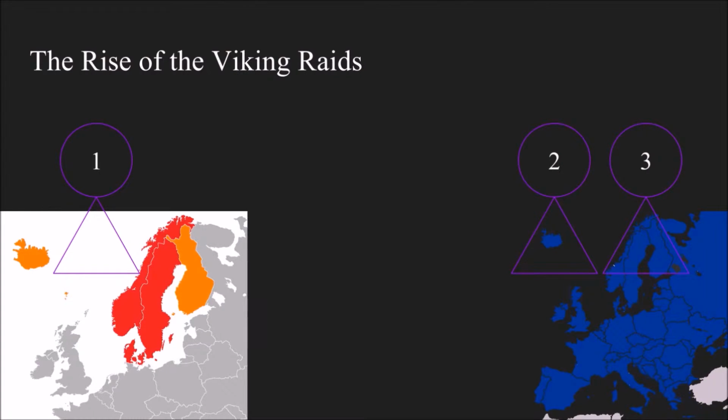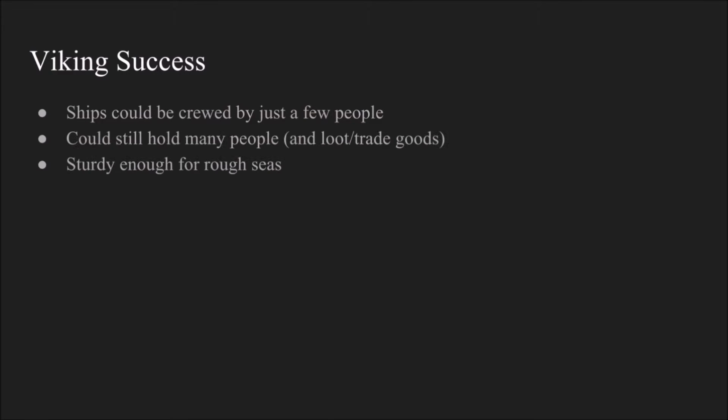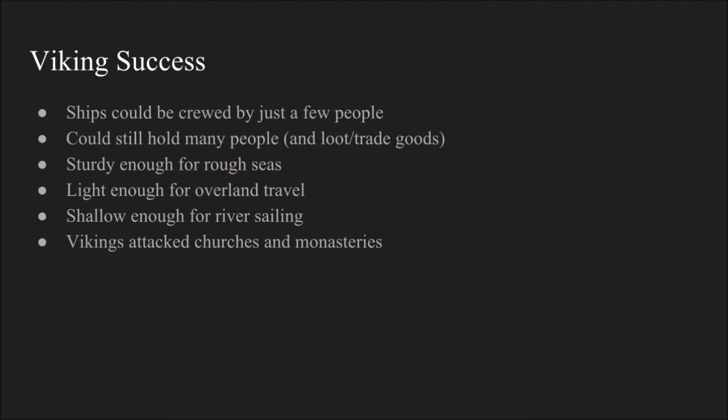However, the Vikings did not only raid, they also traded, and in some cases, they traded what they raided. The success of Vikings was heavily influenced by the design and specifications of their ships. Viking longships were designed with a draft as low as 32 inches and could be crewed by a few people, yet still carry many people. The ships were also durable enough to survive, but still be light enough to be dragged over land and small enough to go up and down rivers. Viking raids mainly focused on churches and monasteries because that was where the valuables were generally kept.